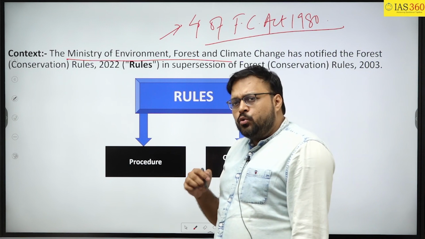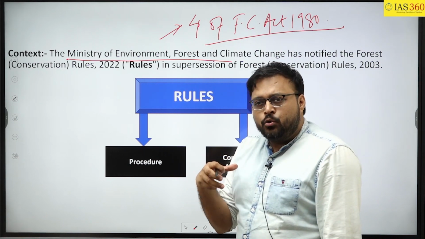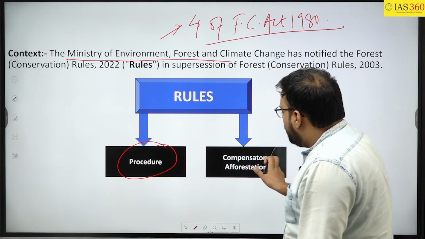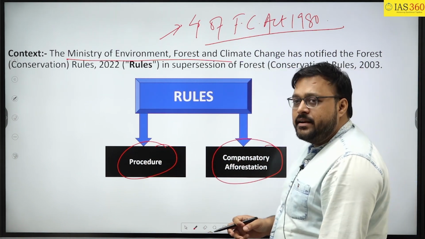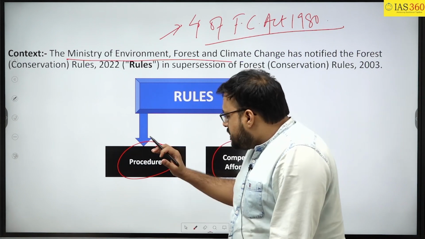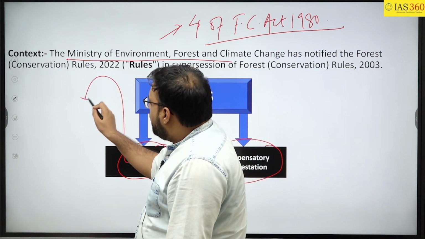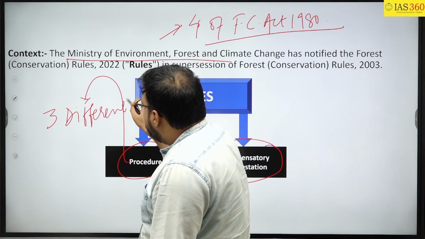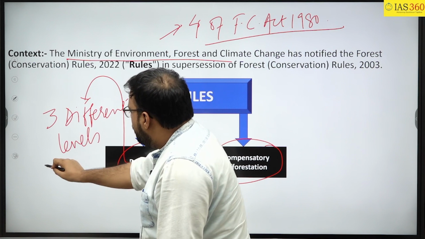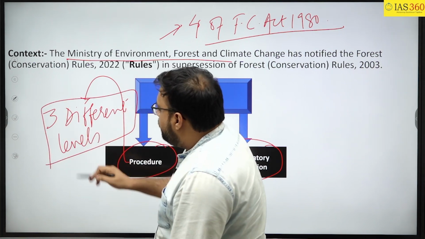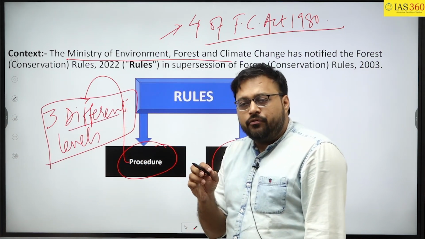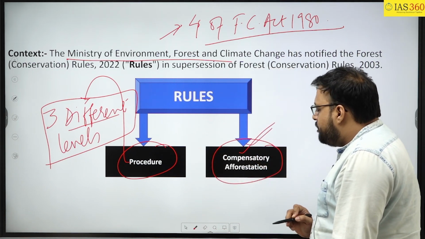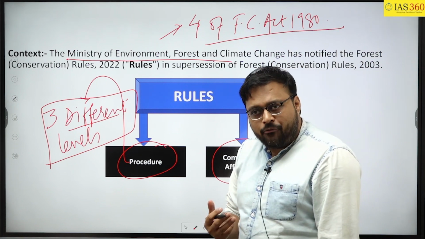And if you see the rules, they can be divided into two wings. First is the procedural framework and the second is the rules with respect to compensatory afforestation. Under this procedural framework, three different levels have been set up, which we will see in the next slide, what is the function of each and every level. And then we will see what has happened with respect to compensatory afforestation.